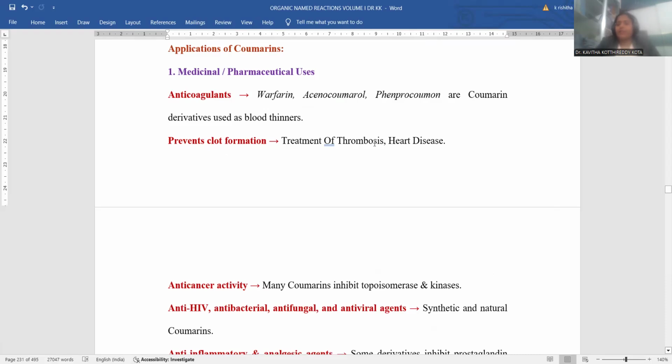Thrombosis is also a kind of condition where blood is completely clotted, and that swells that particular part, and that swelling also causes severe pain as well. So that is called thrombosis. Thrombosis means clotting of blood, depositing like a hard mass, and that induces severe pain over there. That is called thrombosis, clotting of the blood in bulk. So that is also efficiently treated by means of coumarin related drugs. Most efficient applications you can notice with coumarin related drugs.